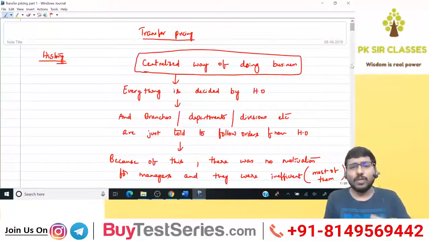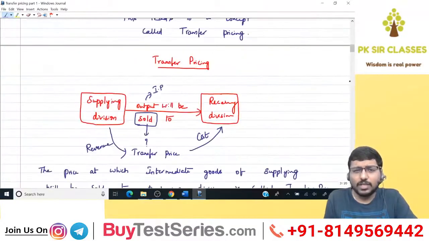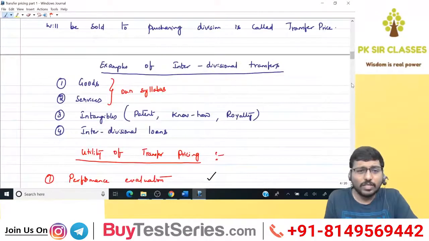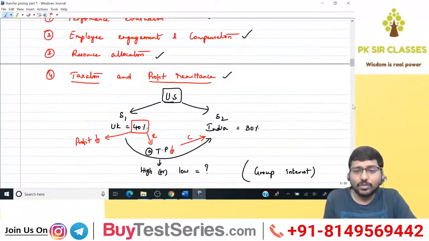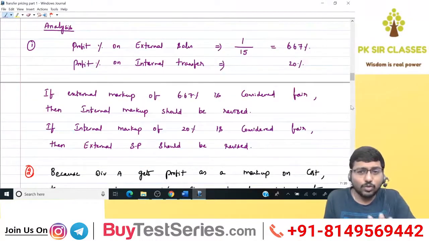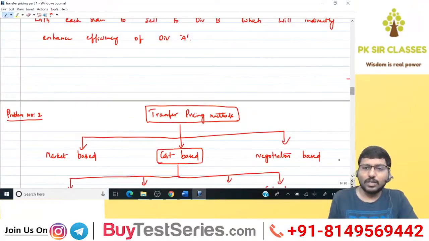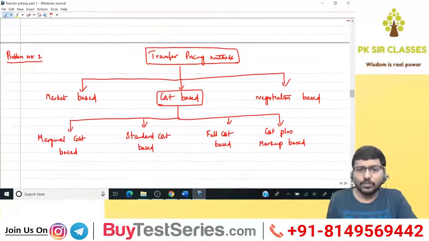Okay, so far what we have done, we have seen these basics. You remember the first day that we have done? Centralization, decentralization, what is transfer pricing, examples of interdivisional transfers, utility of transfer pricing. Then we have seen this first problem, a beautiful problem. From that, we have learned so many different angles of interpretation, correct? So that's what we have seen. Now let's move on to problem number 2.